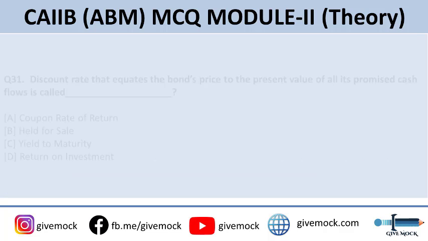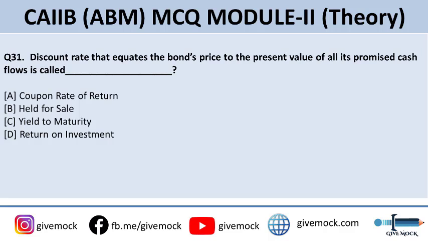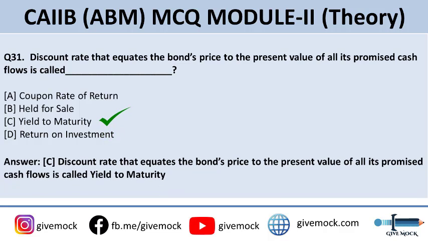Coming up to the 31st question: discount rate that equates the bond's price to the present value of all its promised cash flow is called. Options are: coupon rate of return, option B, held for sale, option C, yield to maturity, or option D, return on investment. The correct answer is option C, yield to maturity. Discount rate that equates the bond's price to the present value of all its promised cash flow is called yield to maturity.